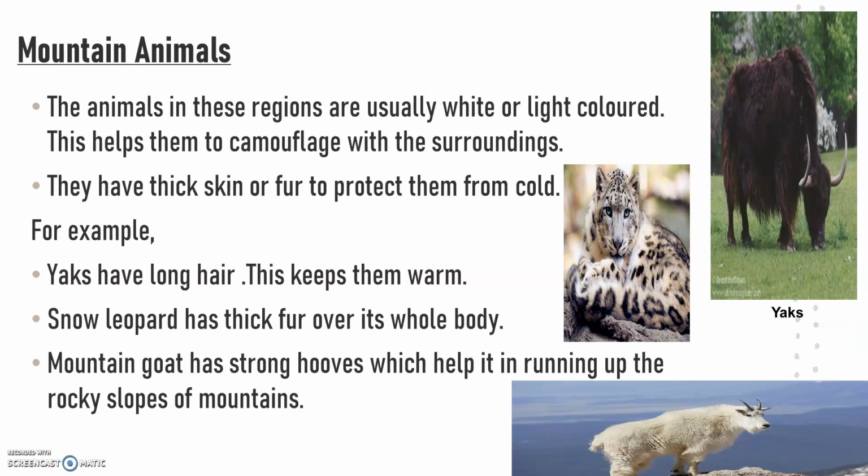Now, mountain animals. The animals in these regions are usually white or light colored. This helps them to camouflage with the surroundings. This also helps them in thermal regulation. They have thick skin or fur to protect them from cold. For example, yaks have long hair. This keeps them warm. Snow leopard has thick fur over its whole body. Mountain goat has strong hooves which help it in running up the rocky slopes of mountains as shown in the pictures.